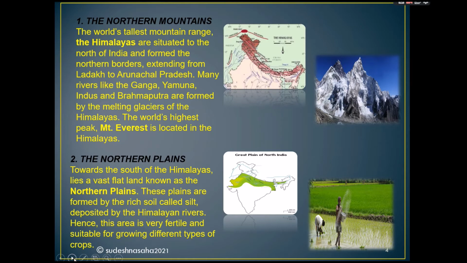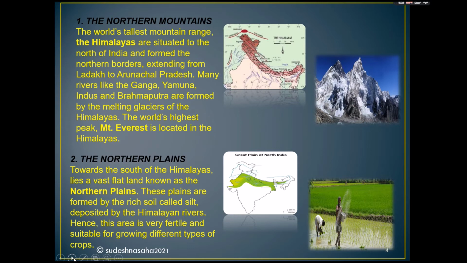Many rivers like Ganga, Yamuna, Indus, Brahmaputra are formed by the melting glaciers of the Himalayas. The world's highest peak, Mount Everest, is located in the Himalayas.